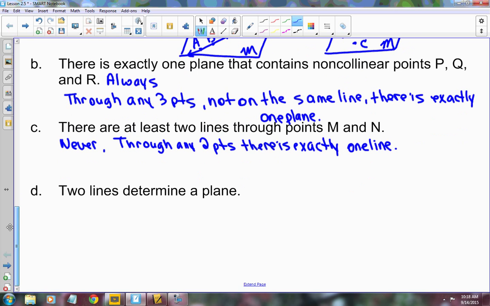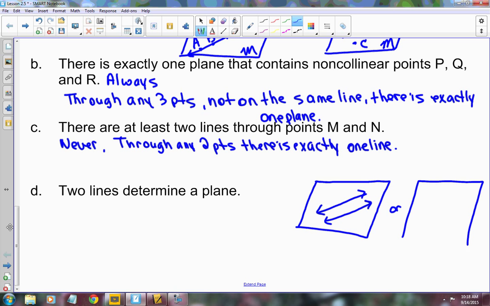Now this next one you might have to think about a little bit. And sometimes you might have to put 2 postulates together. 2 lines determine a plane. You think sometimes? You may think always? Let's draw a picture. Okay? And that might help us determine. If I have 2 lines, I can have 2 lines that are parallel, right? Or I could have 2 lines that intersect, correct?